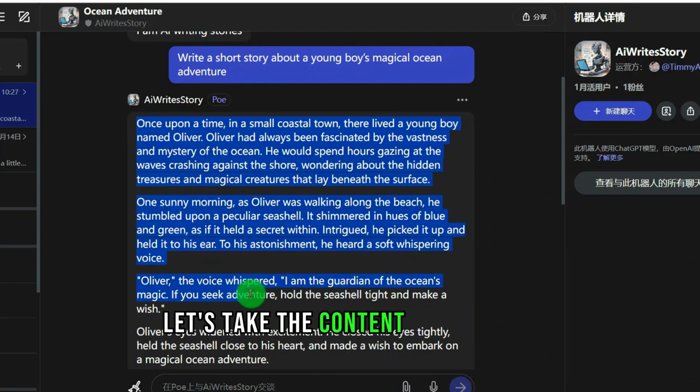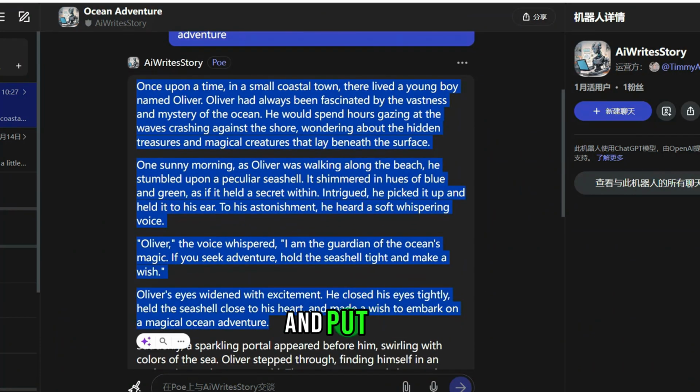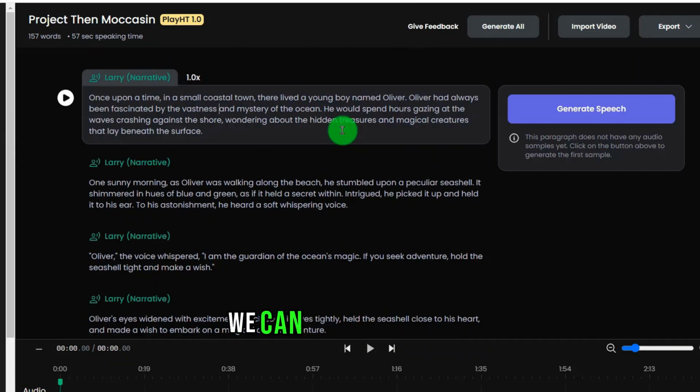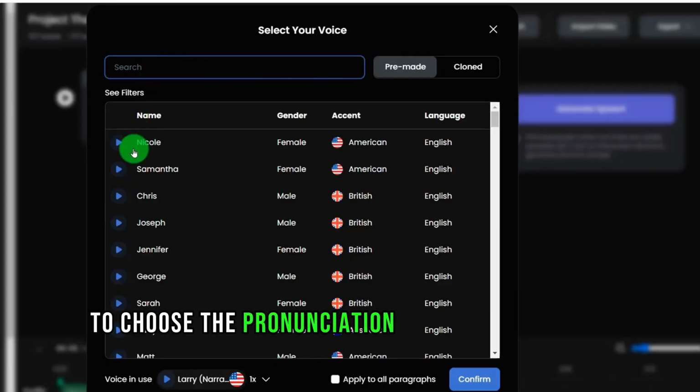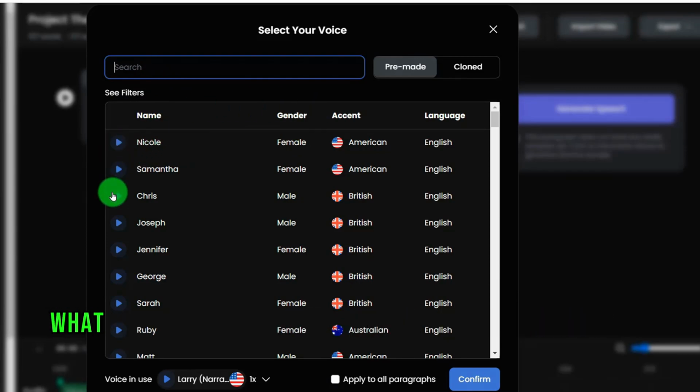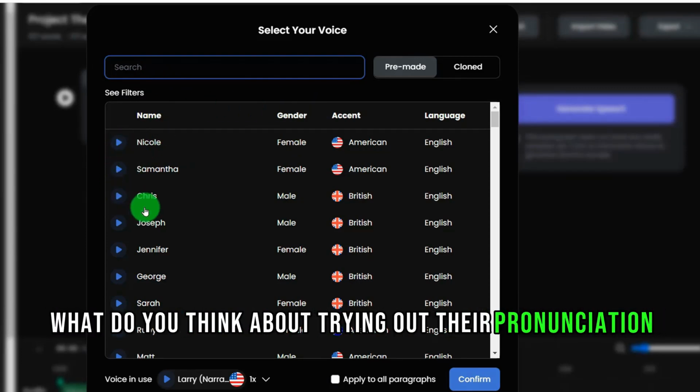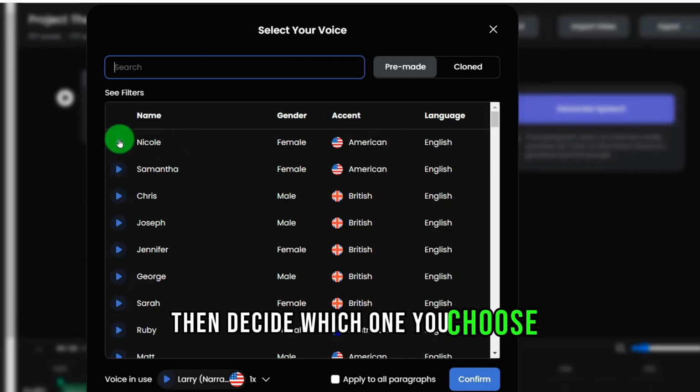Let's take the content of this text, copy it all, and put it in. On this website, we can see these texts. This side is okay to choose the pronunciation of different people, and you can try out their pronunciation, then decide which one you choose.